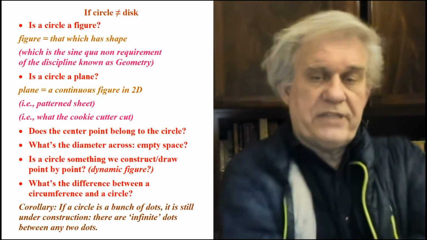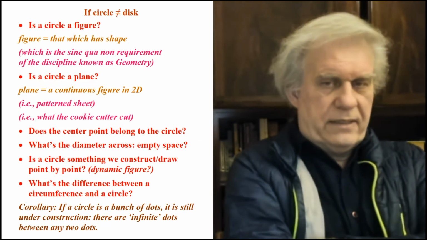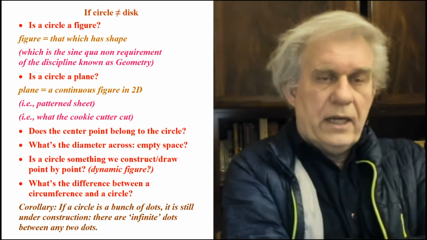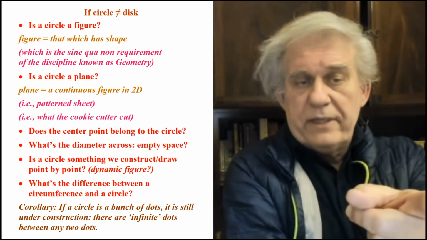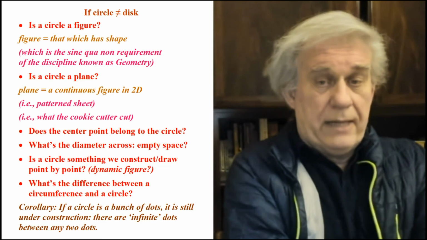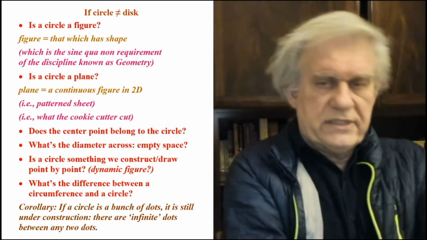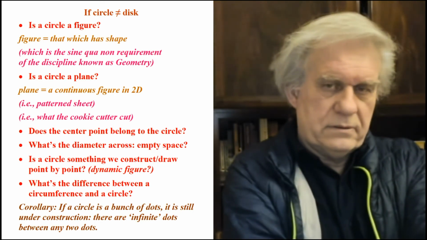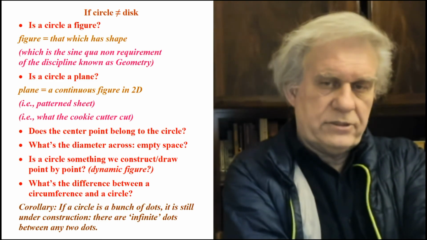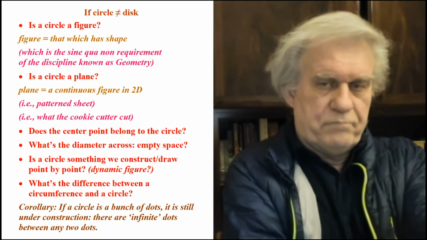And remember, figure is that which has shape, or as Mr. Euclid said, it's that which has boundaries. Again, which is the sine qua non requirement of the discipline known as geometry. Remember, what was geometry about? Shapes. Is a dot moving around a shape? Is that what a shape is? Or is a shape what you're pointing to, more or less?